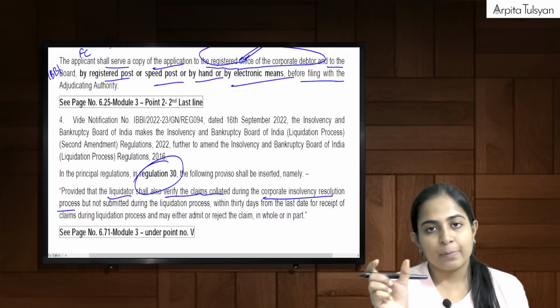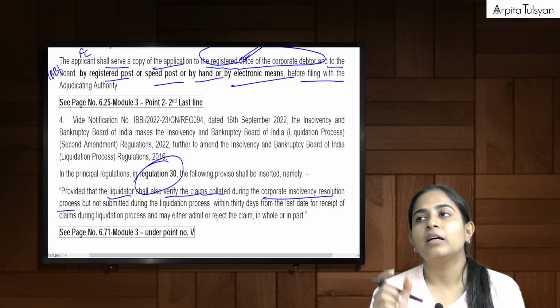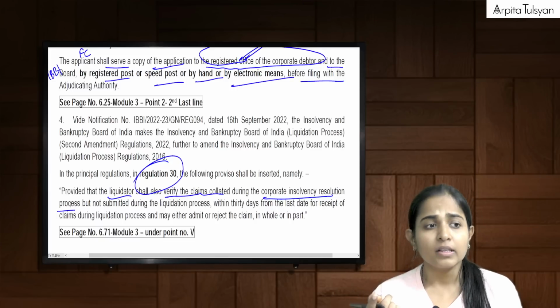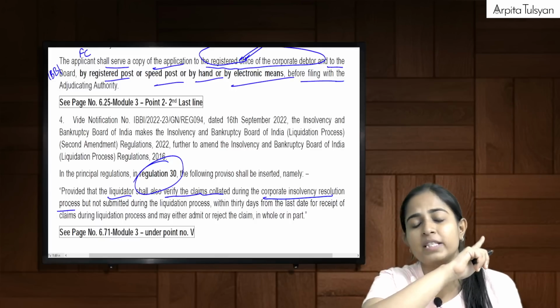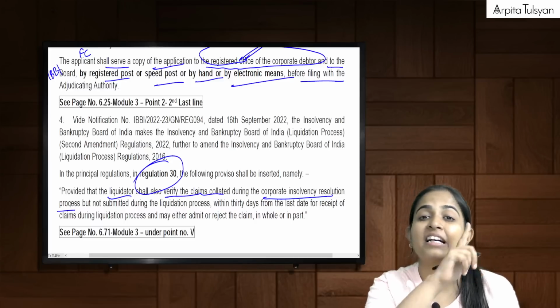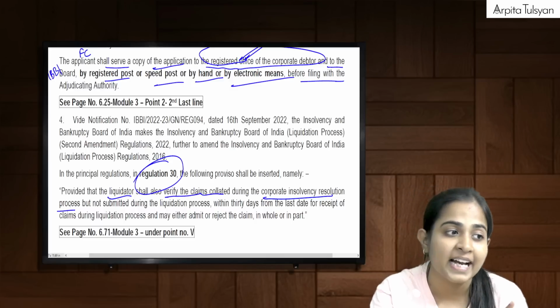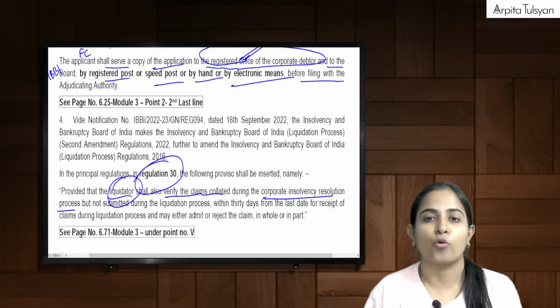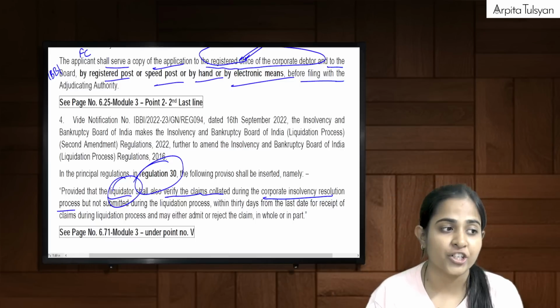Means first CIRP was happening. Then the plan got rejected. So now this has led to liquidation. The liquidator or the insolvency professional would have already collected the claims or collated the claims during CIRP. So the liquidator will verify those claims also again at the time of liquidation.